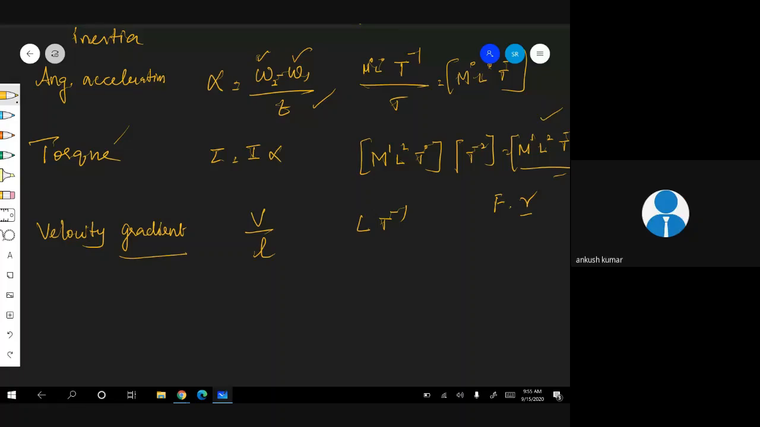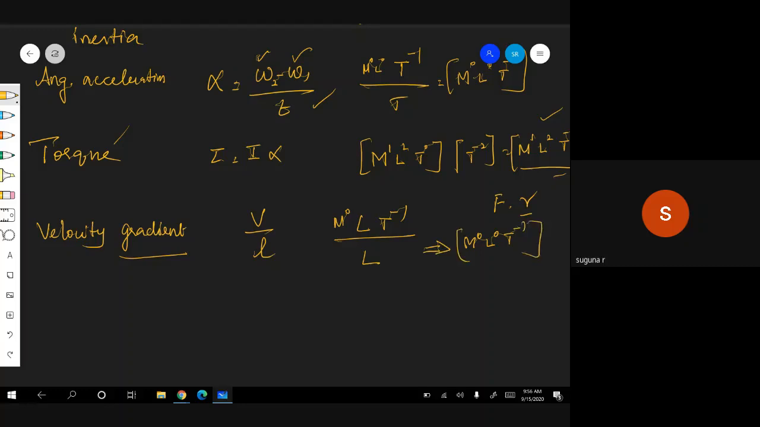Tell me. This B is minus. L T power minus 1 is for V, velocity, M power 0, divided by length. Therefore, T power minus 1. Are you following? Therefore, it is nothing but M power 0, L power 0, T power minus 1.